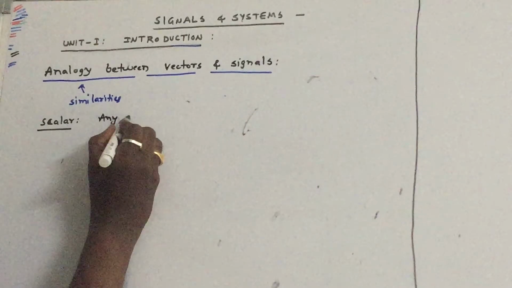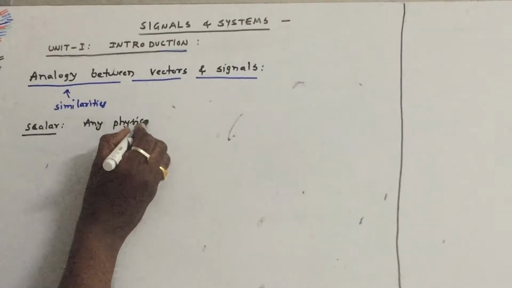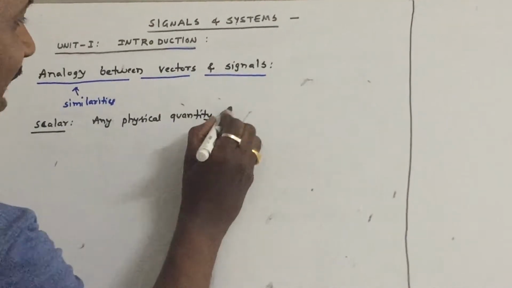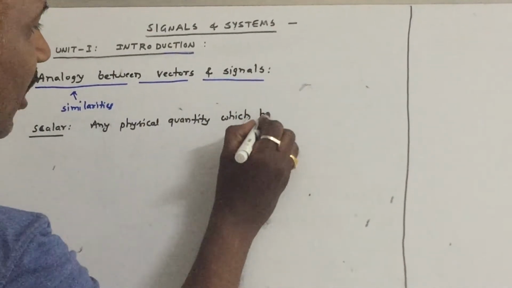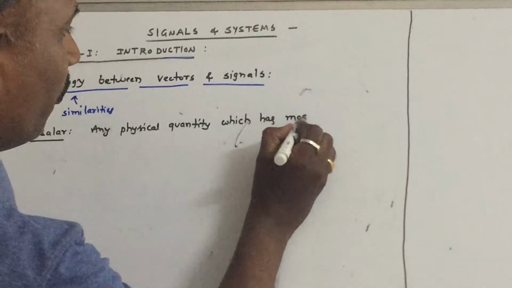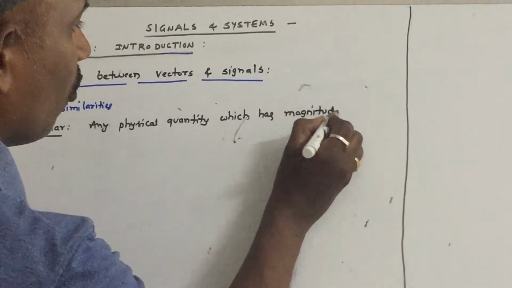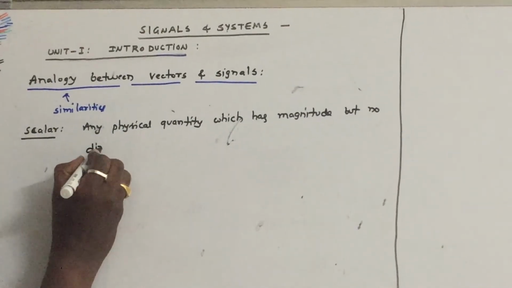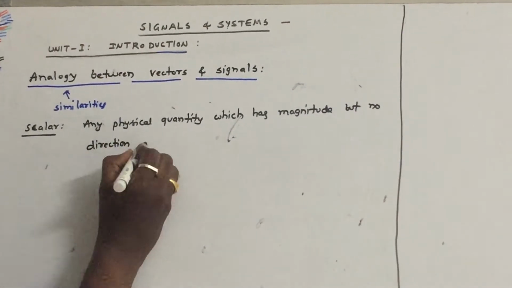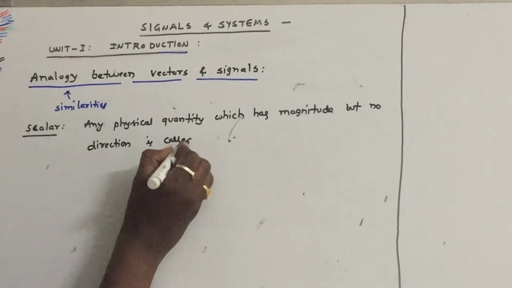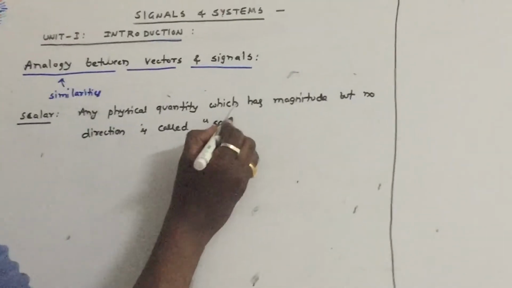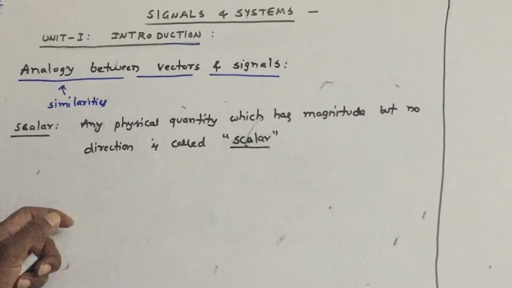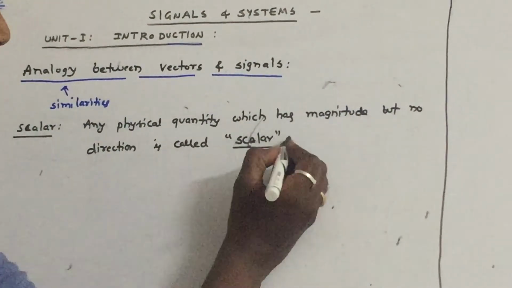Any physical quantity which has magnitude but no direction is called a scalar.